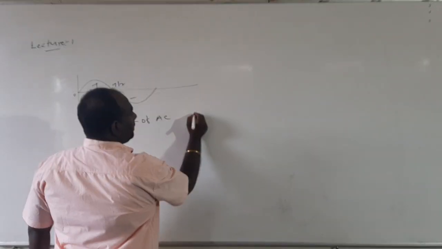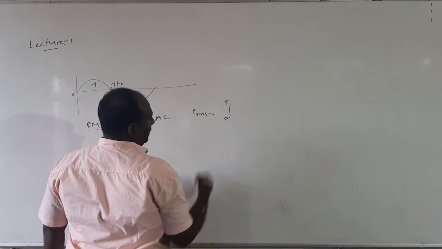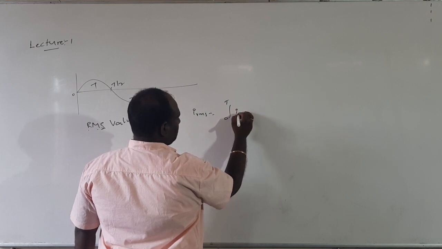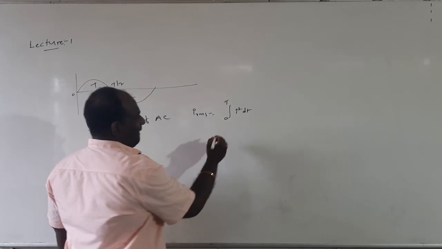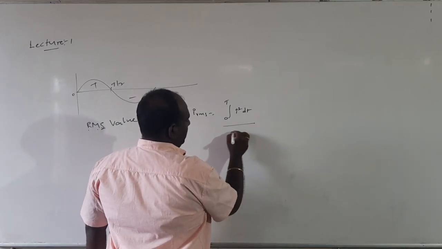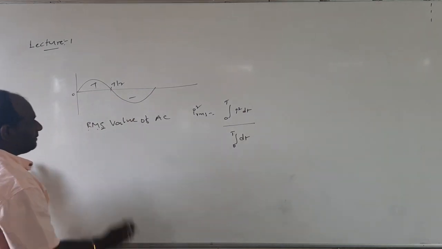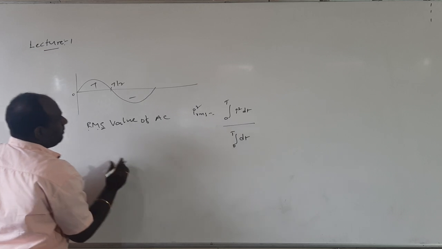How can we find it? I RMS is equal to the integral from 0 to T of I square dt divided by the integral from 0 to T of dt. This is I square RMS. Sir, assume it has n observations. How can we write it?